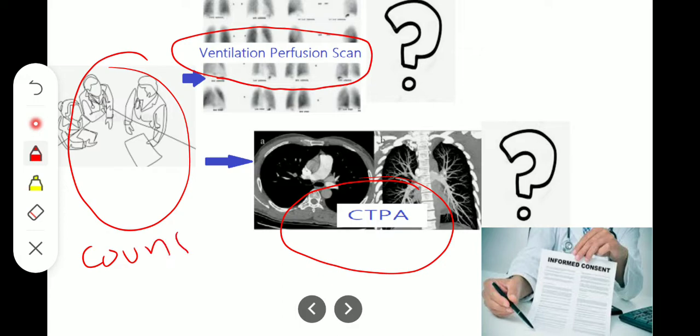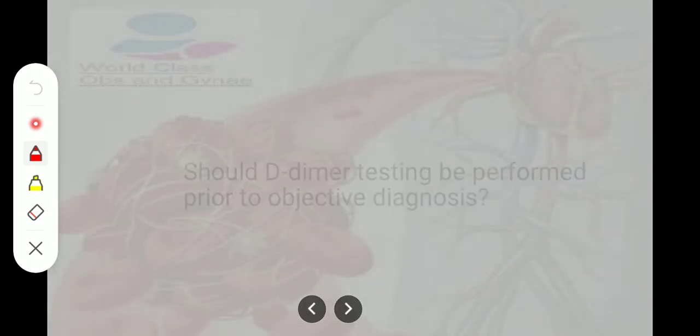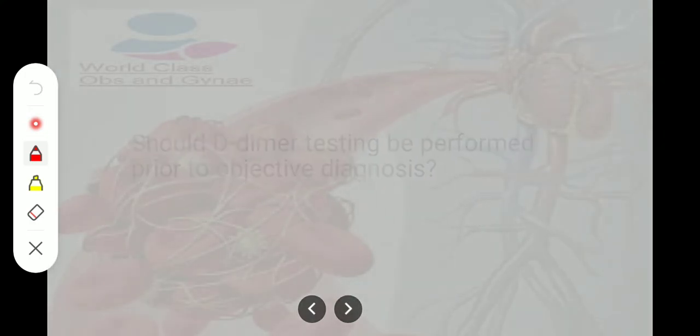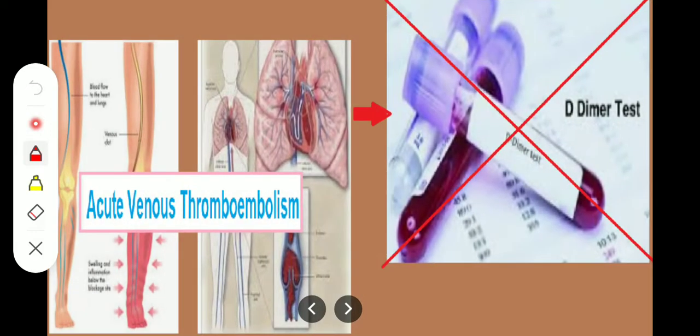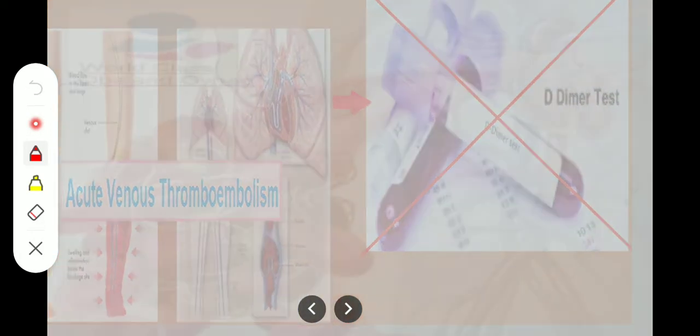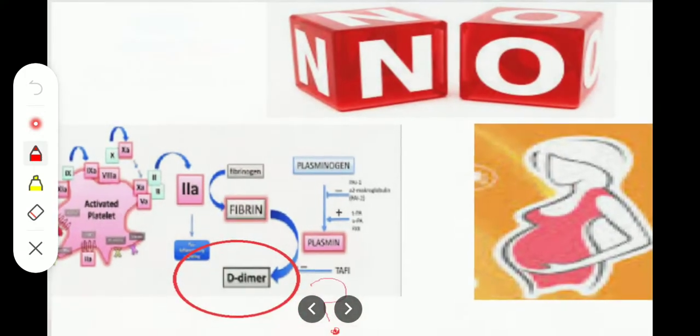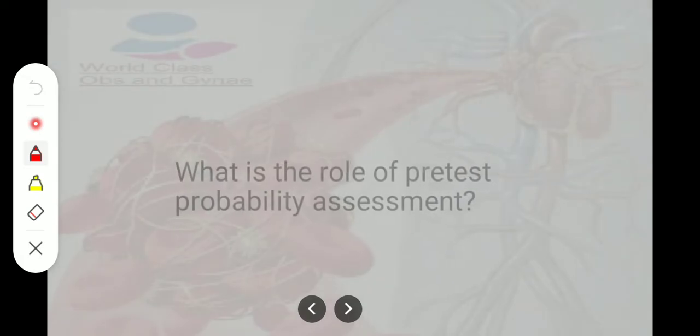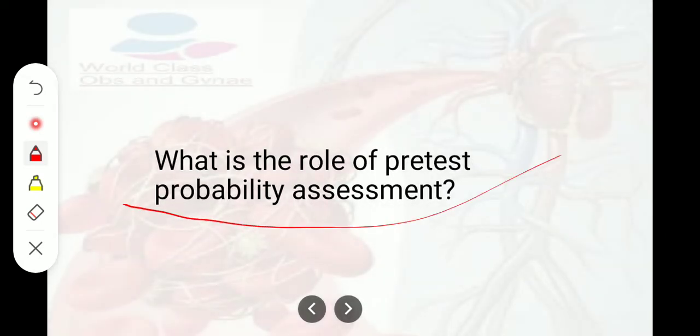How should D-dimer testing be performed prior to objective testing? Okay, if we suspect the acute pulmonary embolism, thromboembolism in pregnancy, do not recommend D-dimer. Okay, because the D-dimer is not very specific in pregnancy. What is the role of pre-test probability assessment? Pre-test probability assessment in the VTEs has no role.